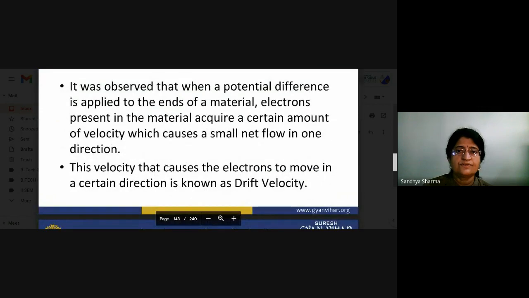It was observed that when a potential difference is applied to the ends of a material, electrons present in the material acquire a certain amount of velocity, which causes a small net flow in one direction. This velocity that causes the electrons to move in a certain direction is known as the drift velocity.